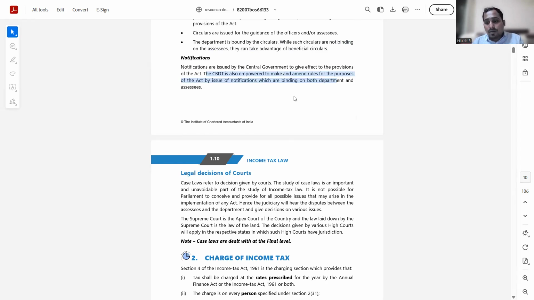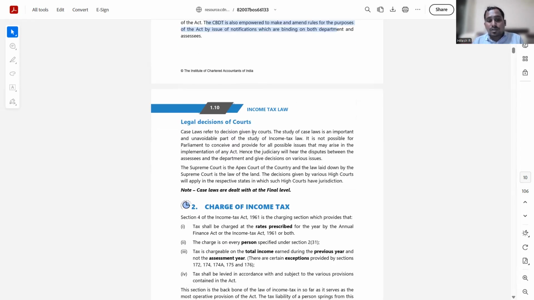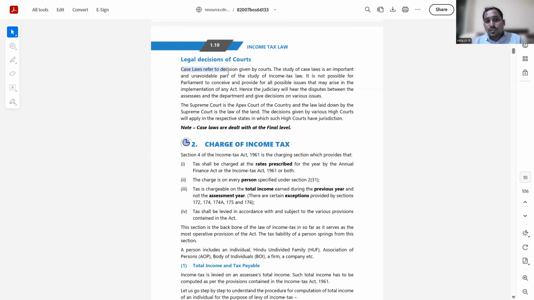Okay, this is the fourth component which we have seen, and the fifth component is the legal decision of the court. So case laws refer to decisions given by courts. Simply, the study of case law is an important and unavoidable part of the study of income tax law, because it is not possible for parliament to conceive and provide for all possible issues that may arise in the implementation of any act, and hence the judiciary will hear the disputes between the assessee and the department and give decisions on various issues. Like we already discussed, the person who is writing an act cannot provide for all the possible issues which might crop up in the future, without having a context of what is going to be relevant in future.